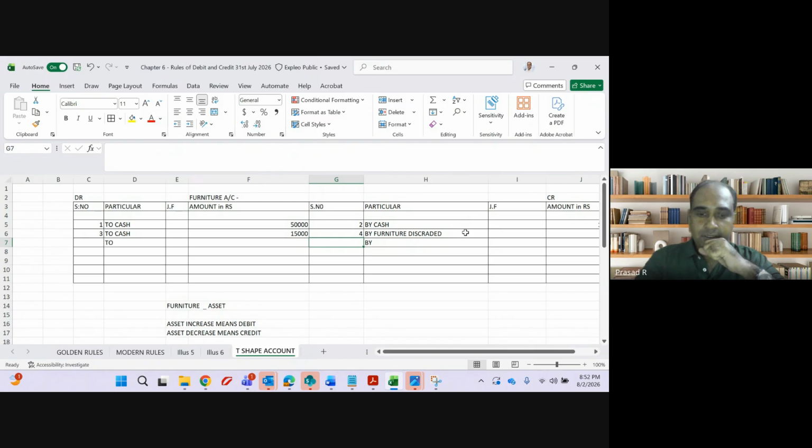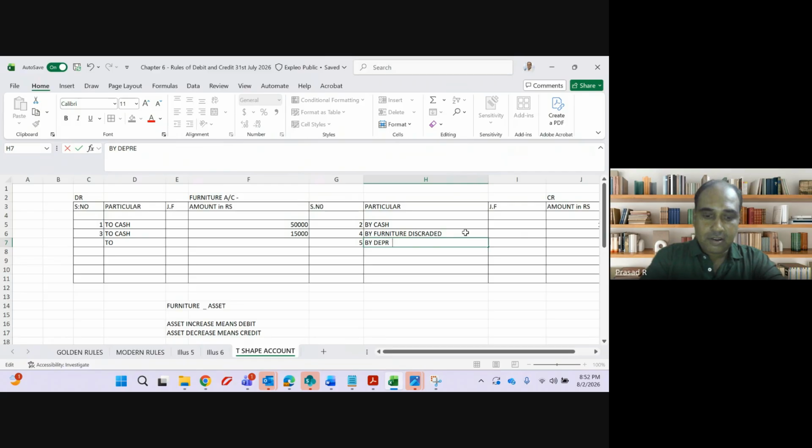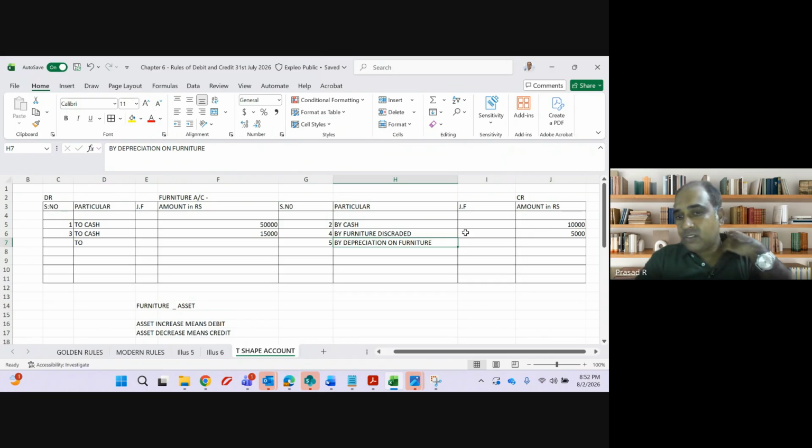How shall I post in the ledger? By depreciation on furniture. Why is this account credited? Because of this depreciation, my furniture is coming down. Okay. How much is the amount, guys? 3,000. The last step is total.